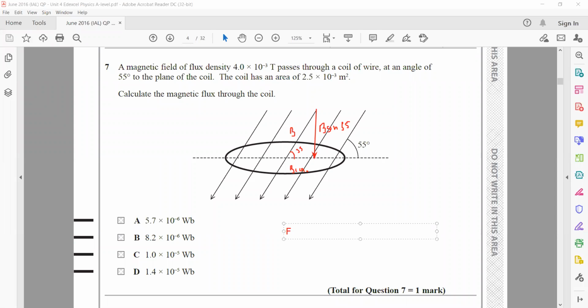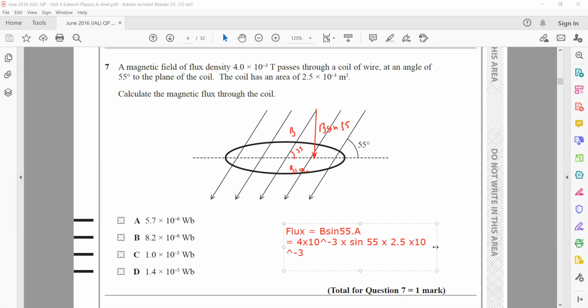We need magnetic flux. So flux, or phi, is equal to B dot A. And because we are taking a perpendicular component to the surface, it will be B sine 55 into A. The value of B, the magnetic field strength, is given, it is 4 exponent minus 3 multiplied by sine 55 into the area, 2.5 exponent minus 3.